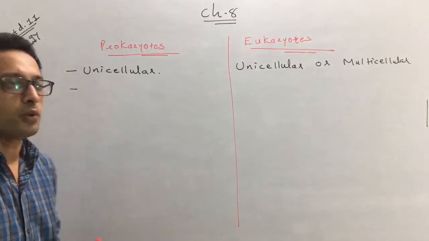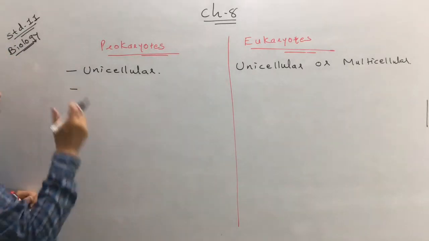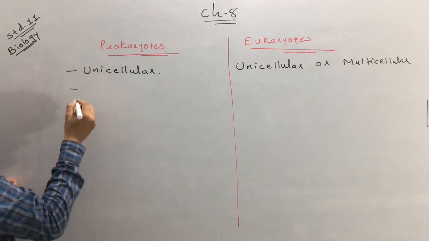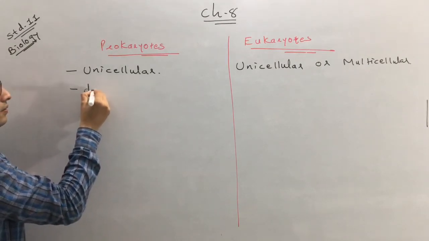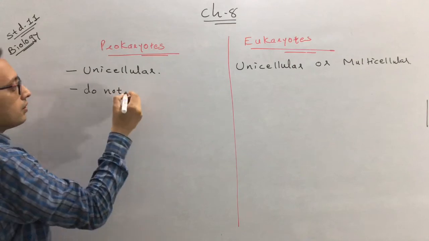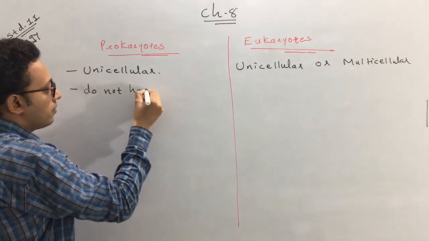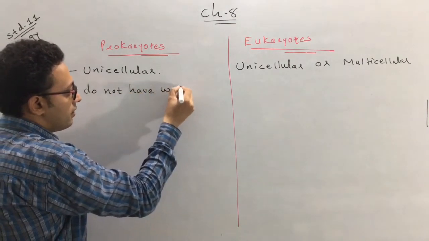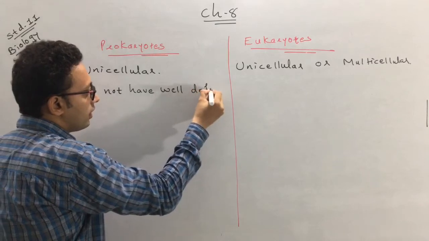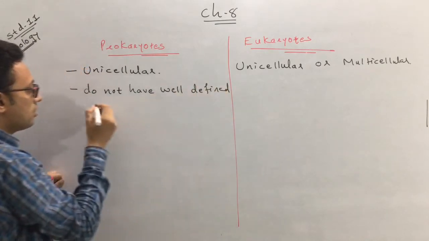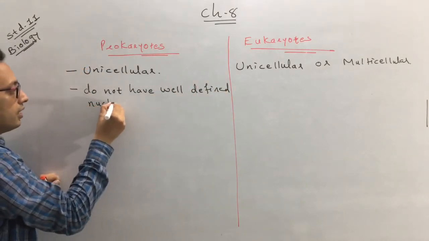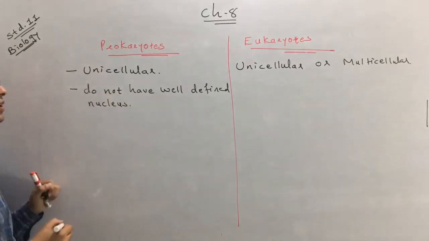Next, the second difference which is present between the prokaryotes and the eukaryotes. This is the most important. In a prokaryote or the prokaryotic cell, they do not have a well defined nucleus.